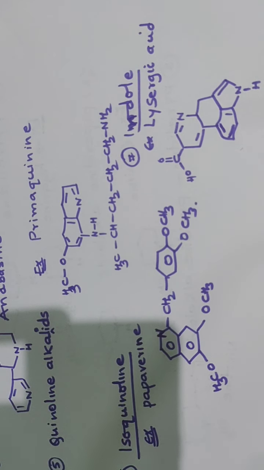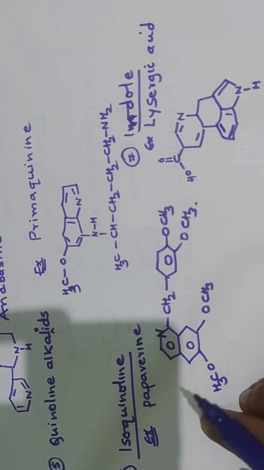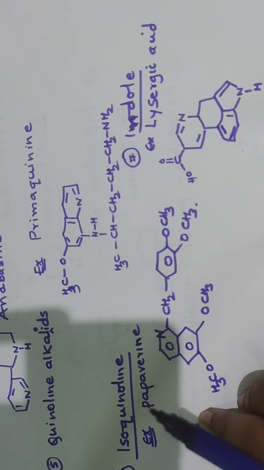Okay. Next comes the general characteristics of these alkaloids. Alkaloids are generally colorless, crystalline, non-volatile solids, while a few of them are liquids. Example, nicotine.